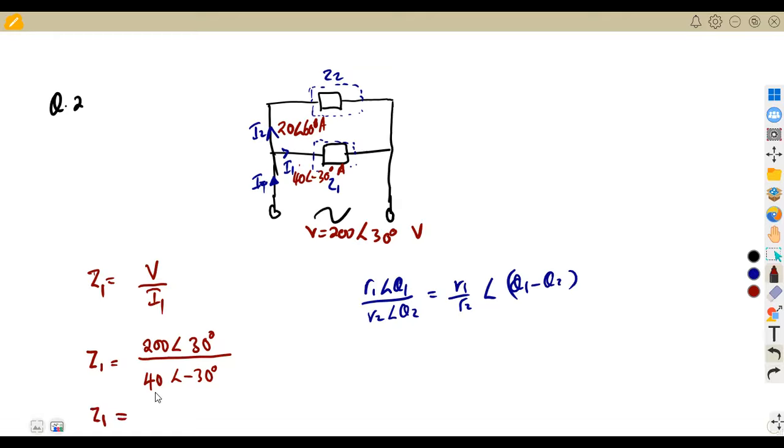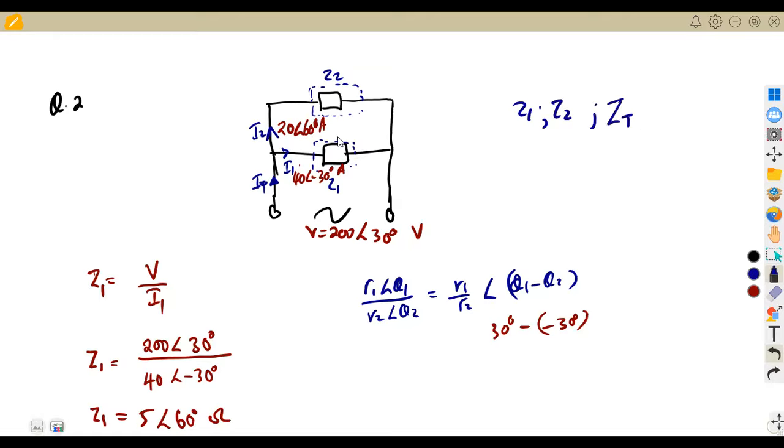So that will be 5. And if we subtract 30 minus minus 30, take note there's a negative, so it's 30 plus 30, which is going to give you 60 degrees from your calculator. That is our Z1 in this case, which is the impedance, and this impedance is given in polar form. We are asked to calculate the two impedances, this part, and also the total impedance.